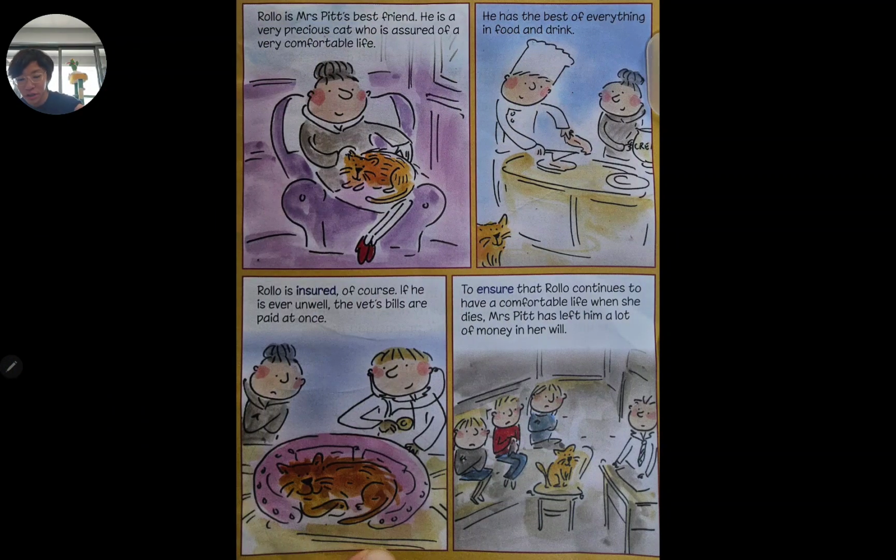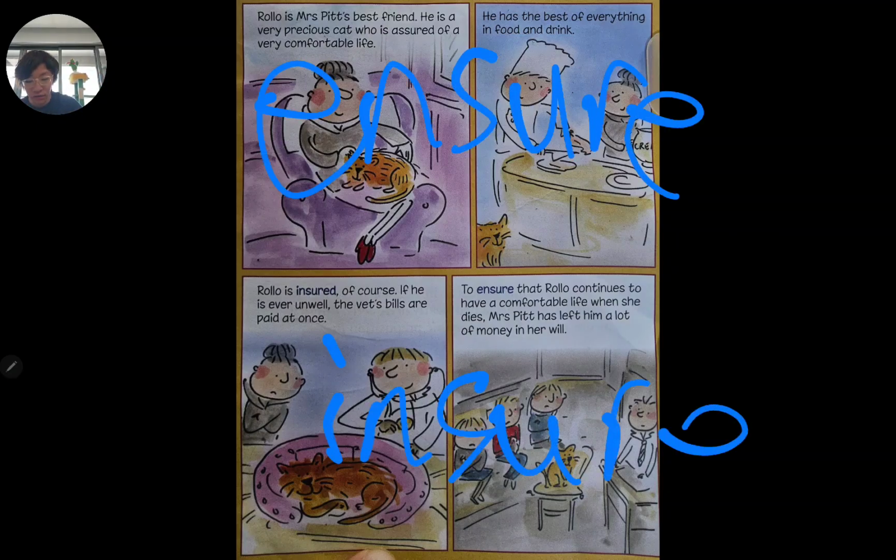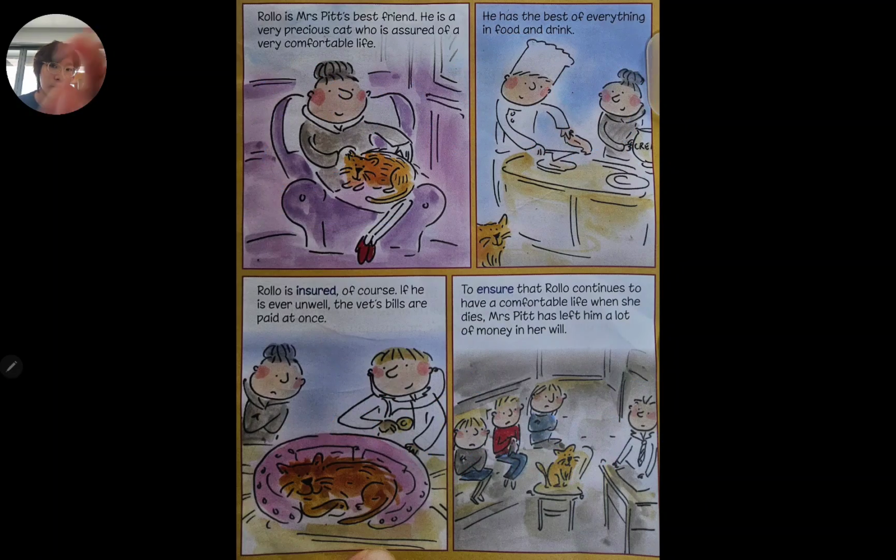Who knows? Alright, last set of the day, we have ensure and insure. Now, when you're ensuring something, that means you are making it certain that it will happen. Whereas when you're insuring something, with the IN, that means you are protecting yourself from any risk. Usually with insurance, you just pay money to the insurers on a regular basis.